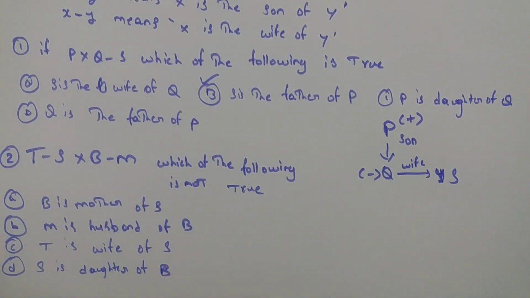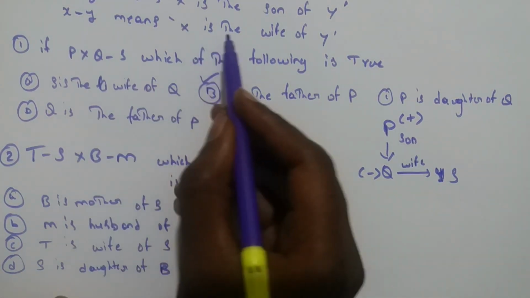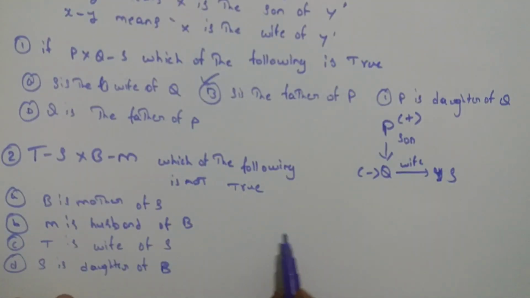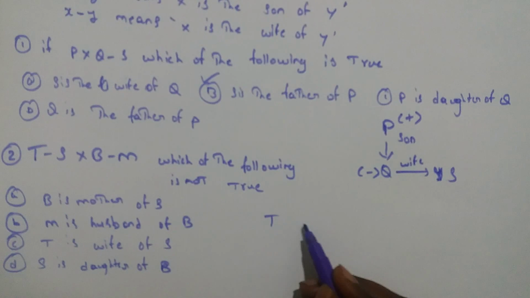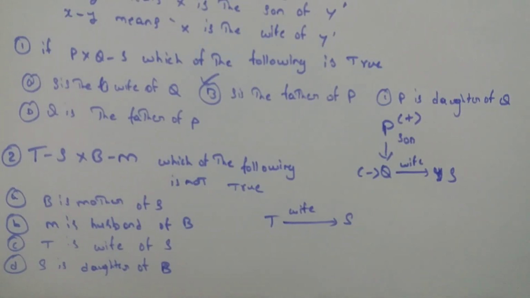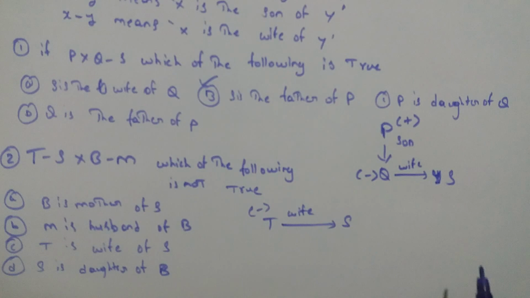Let's see here. T minus S. Minus means X is the wife of Y, so T is the wife of S. T is the wife, minus, that means female.